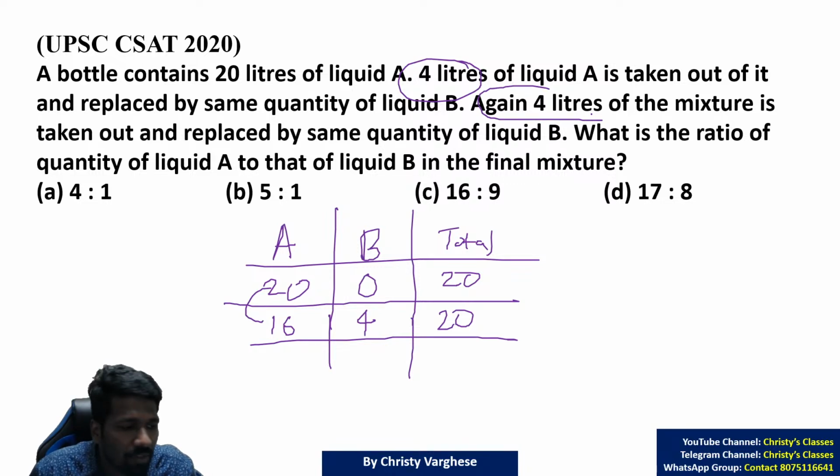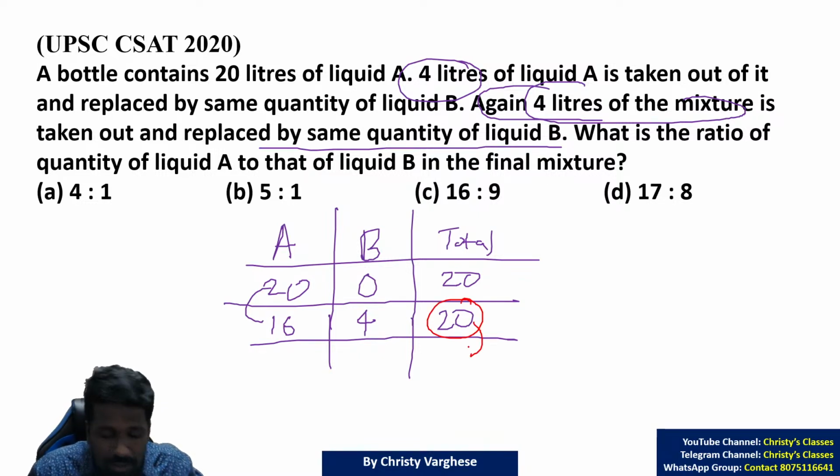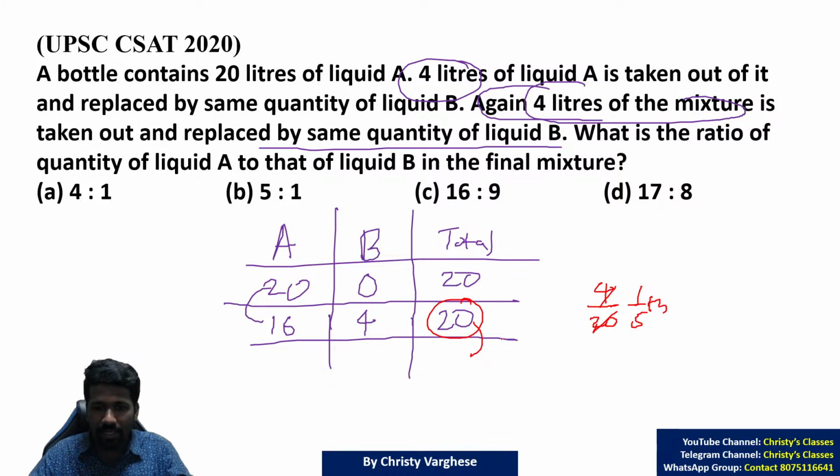Again 4 liters of the mixture is taken out and replaced by the same amount of liquid B. 4 liters of the mixture. Now this is mixed. You cannot take A and B separately. Now when you are taking 4 liters, you are taking 4 liters from the total 20 liters. So let me tell you the procedure. Due to lack of time, I will tell you it as a procedure itself. 4 liters taken means you have to understand 4 out of 20 taken. That means 1/5 is taken. If you make a comparison, total liters 1/5 is taken.